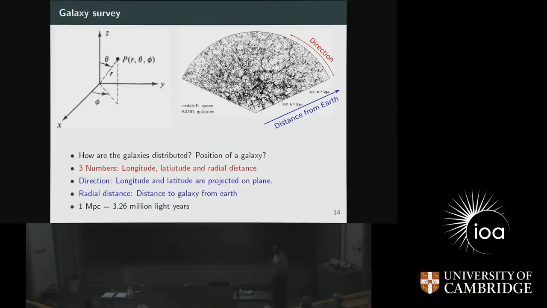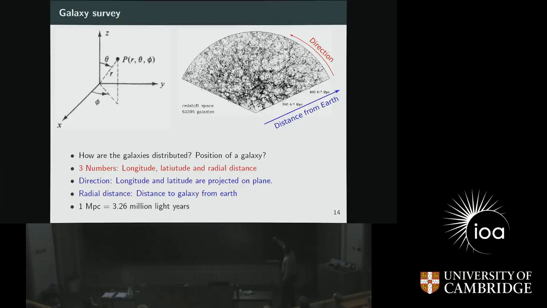So showing a 3-dimensional map of a galaxy is very convenient, but it's actually not very useful to visualize the thing. So what we usually do is we combine this longitude and latitude in one coordinate. It's called direction. We just project them onto a plane, and it would look something like this. So you will always see a plot called a survey of galaxies, which is shown something like here. So this represents direction, which combines the information of both longitude as well as latitude.